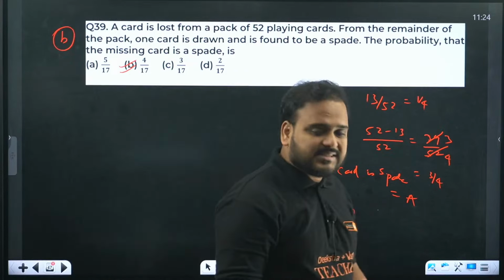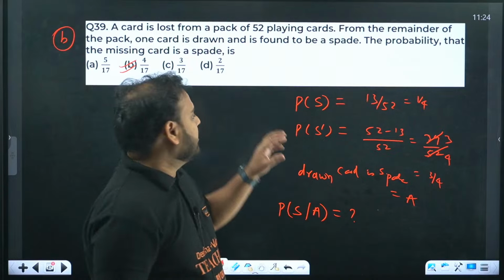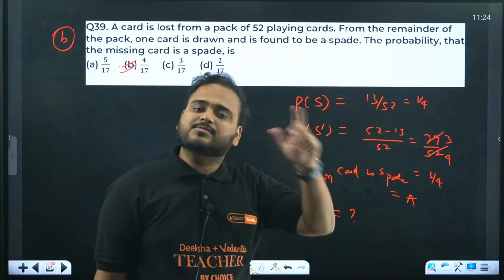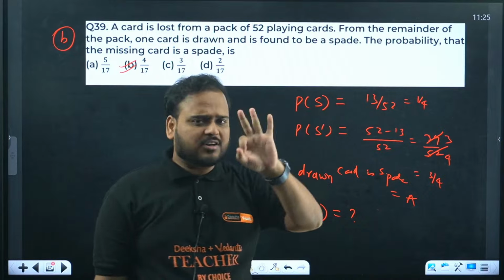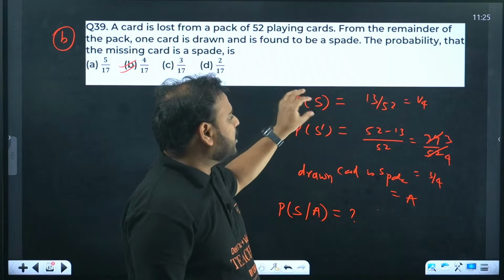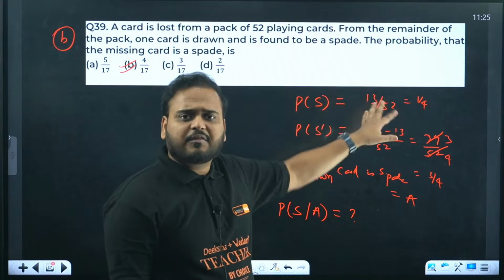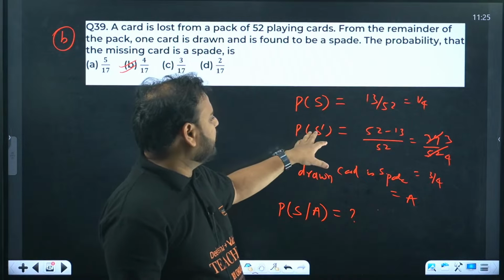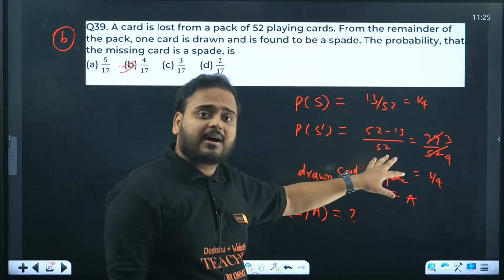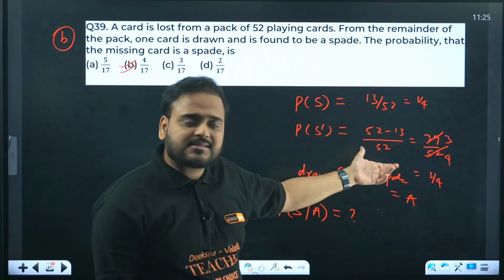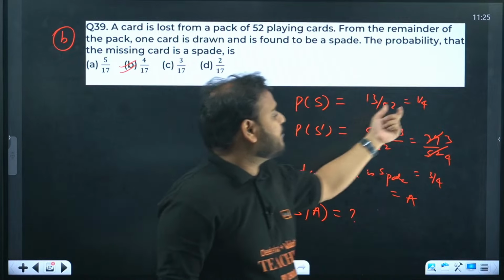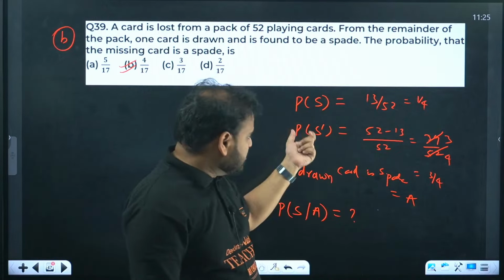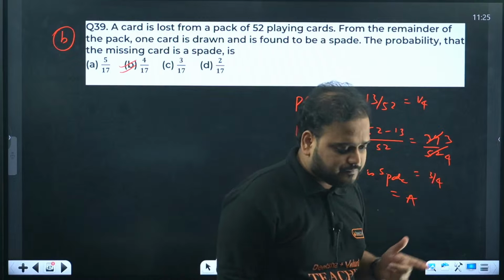Okay. So I hope so far it's clear. If the lost card is a spade card, how many spade cards are there? Total 13 spade cards are there. If the lost card is one of the spade cards, it will be 13 out of 52. If it is not a spade card, it will be the remaining other 39 cards, so 39/52, that is 3/4. So losing a spade card chance is 1/4, and not losing a spade card is 3/4.